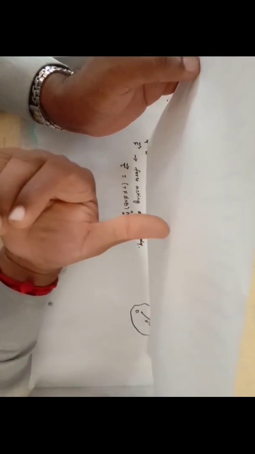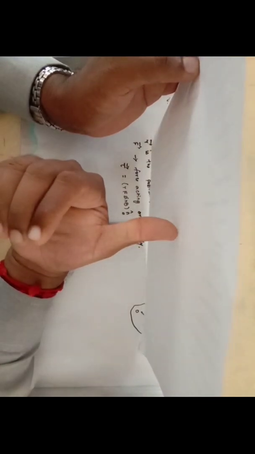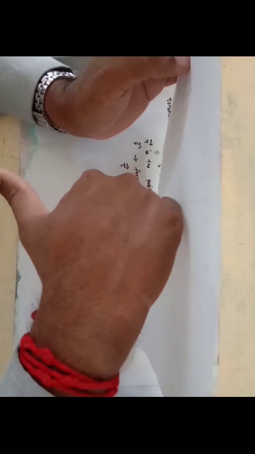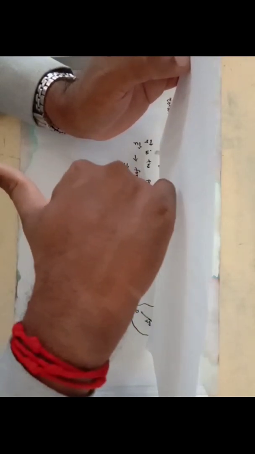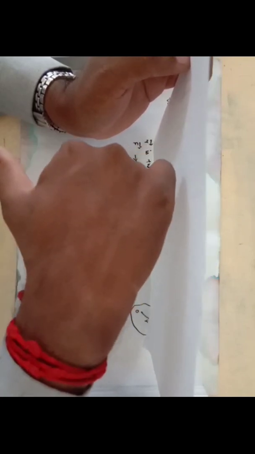If the fingers are clockwise, the thumb points into the paper. In the other position, the fingers are in an anti-clockwise direction. If the fingers are anti-clockwise, the thumb points outwards from the paper. So the direction of the torque is used to find the direction of the rotation.